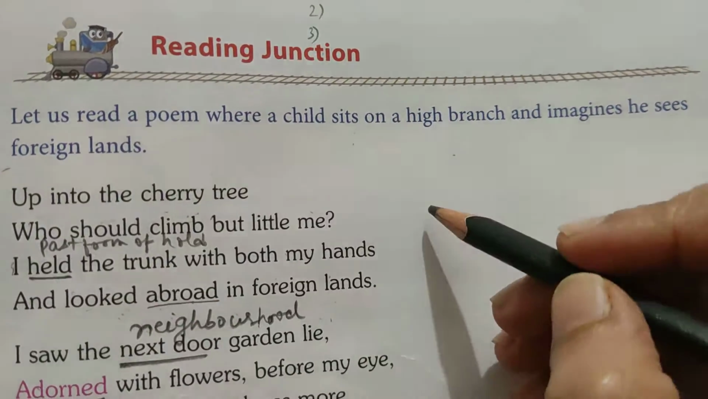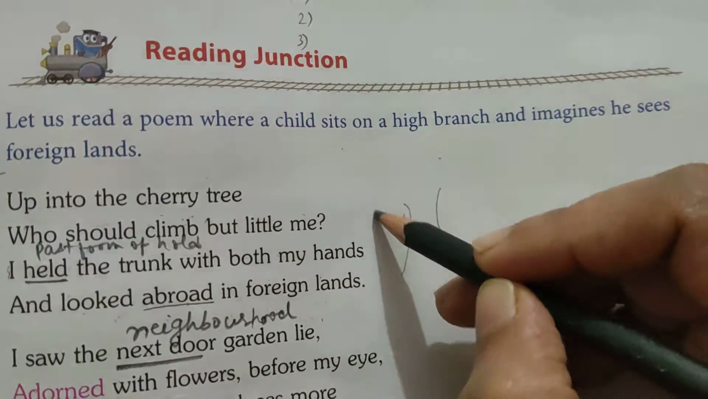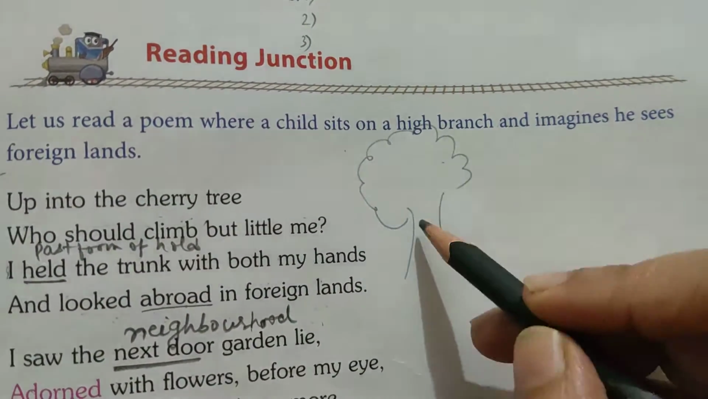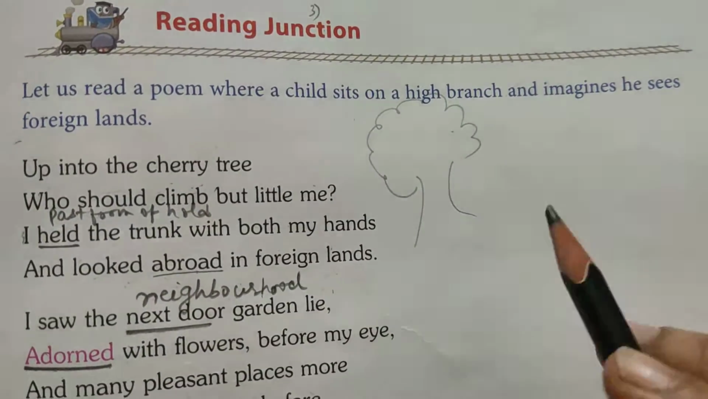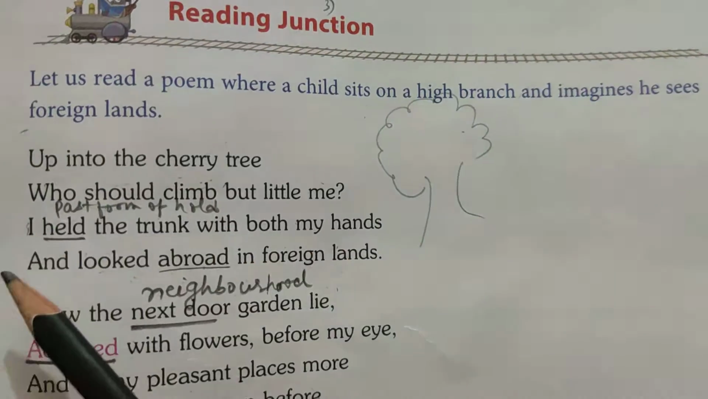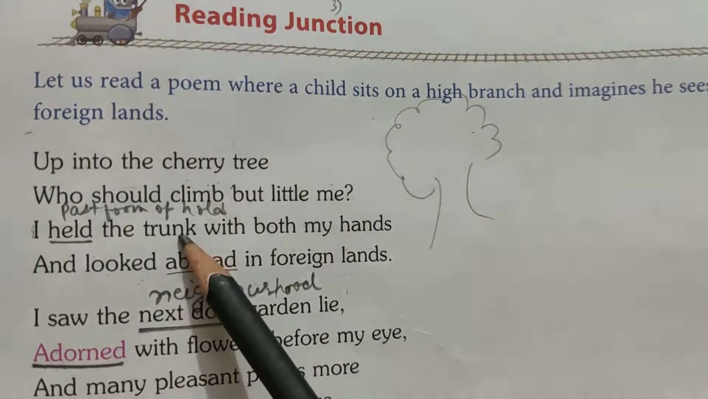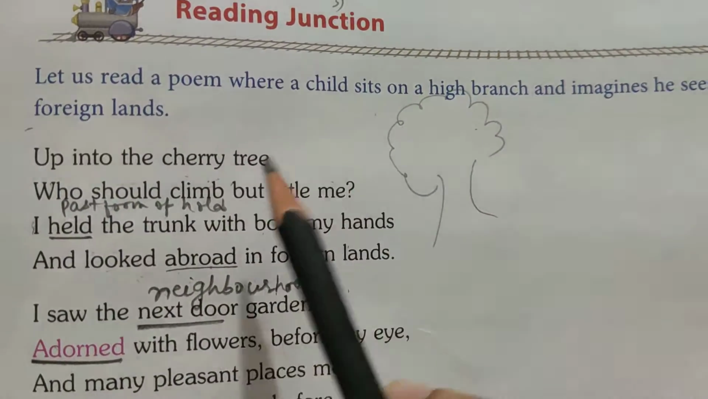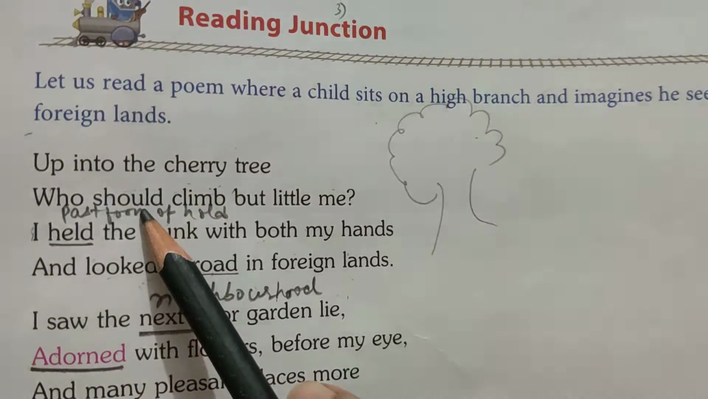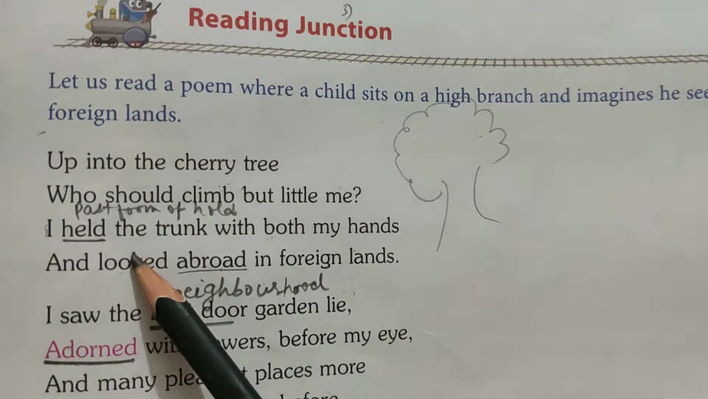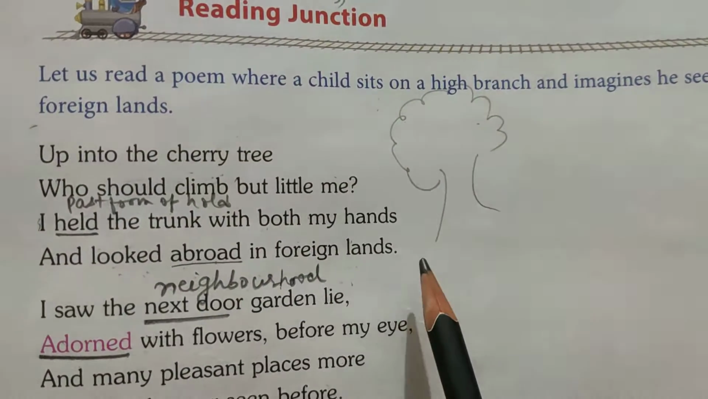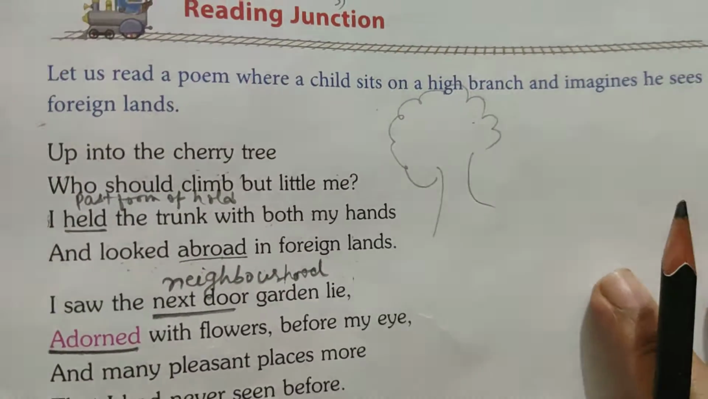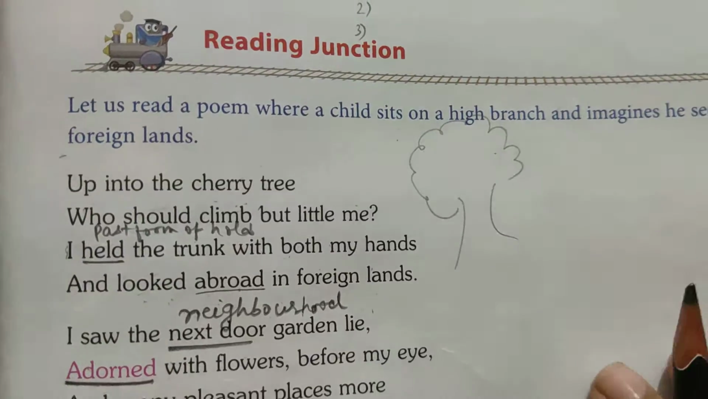What is trunk? It is the stem part of the tree. This is trunk. Okay, a thick part. Plants have stem but trees have trunk. So he held the trunk with both the hands. Held is the past form of hold. Hold means पकड़ना. तो उसने वो दोनों हाथों से ट्रंक को पकड़ा and he looked abroad in foreign lands. He started looking to faraway lands.